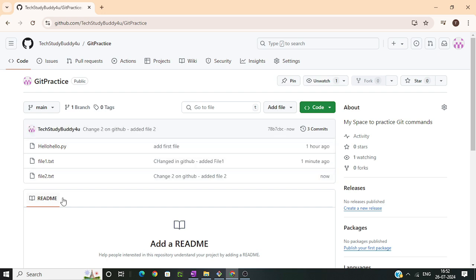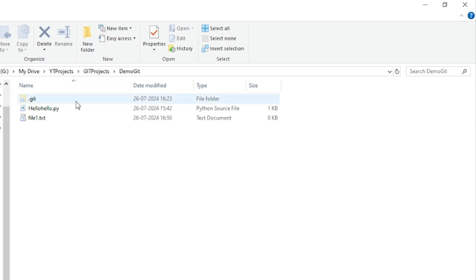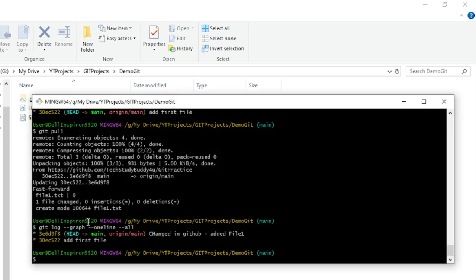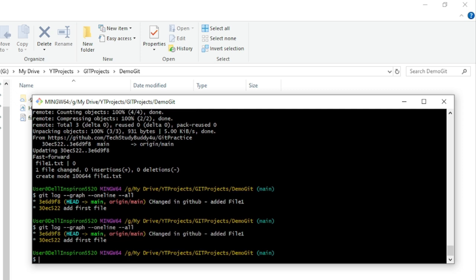So you see now the remote has this extra file too. Let's see, here we do not have that file. Okay, so next time I will make sure I am not using git pull, but git fetch. Oh, let's check the log first. Okay, no trace of file 2. Now git fetch.